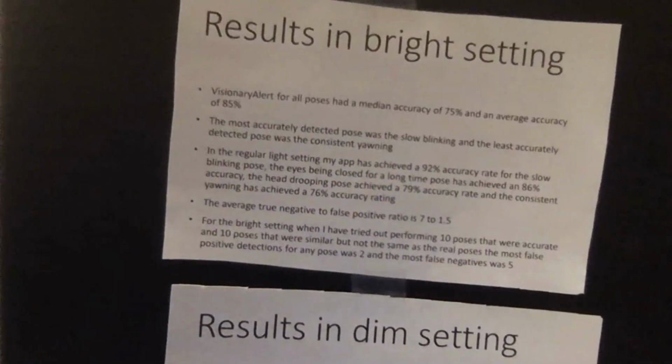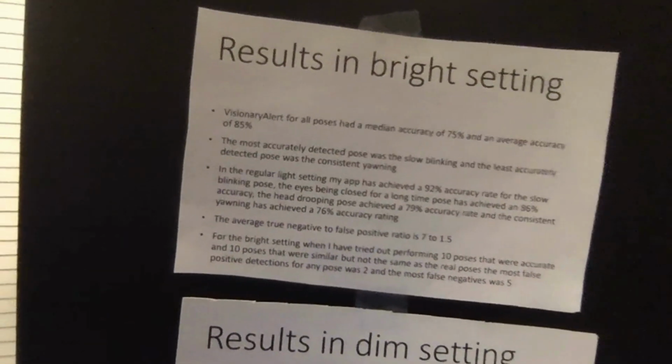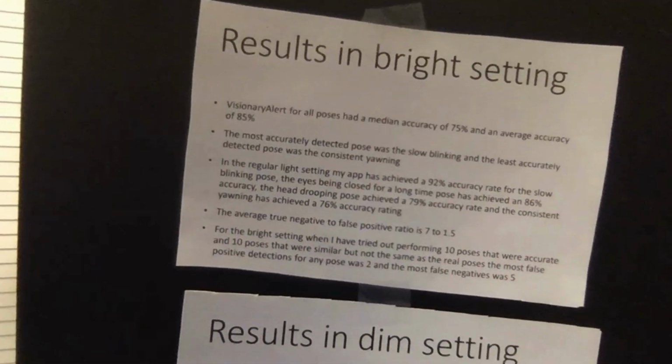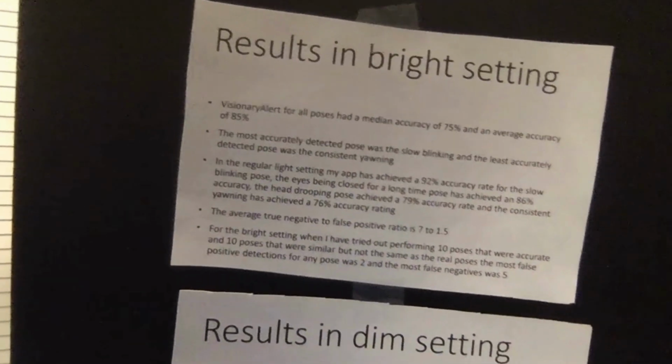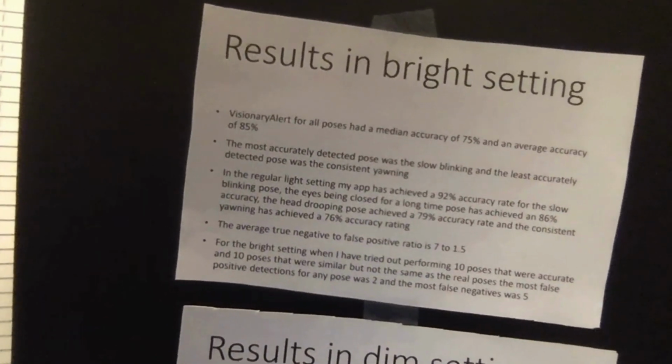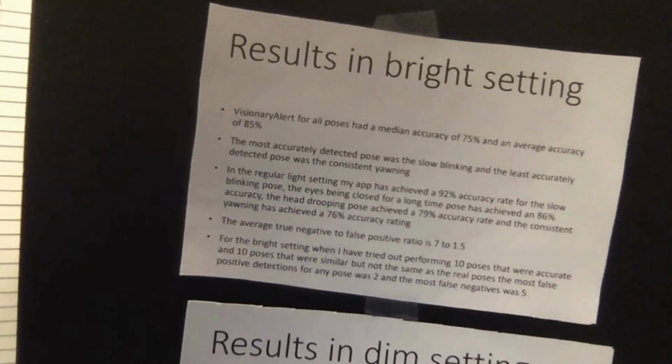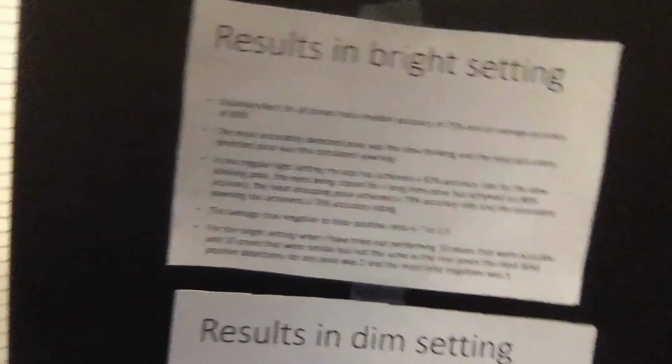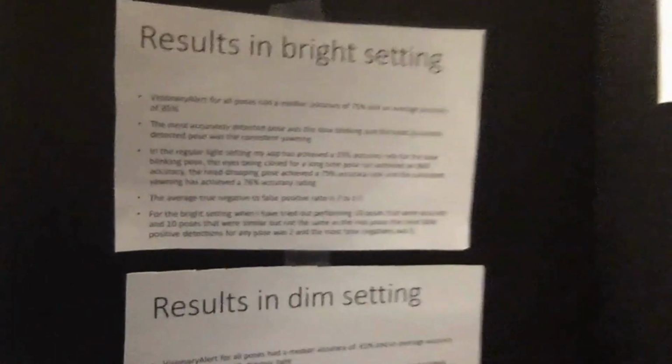For the bright setting, when I tried performing 10 poses that were accurate and 10 poses that were similar, but not the same as the real poses, the most false positive detections for any pose was 2, and the most false negatives was 5. Here are the results for each of the poses in the bright setting graphed.